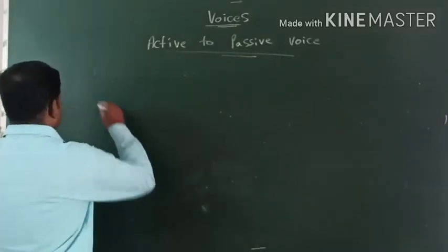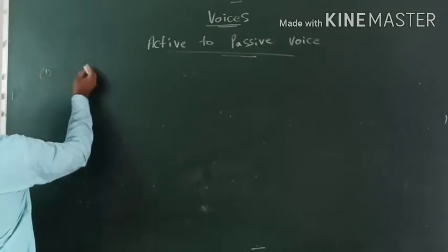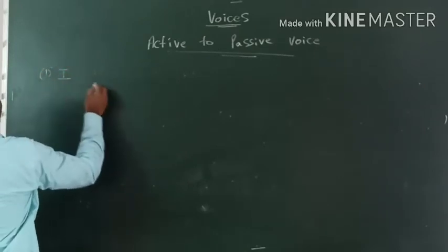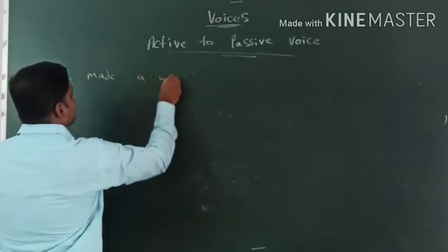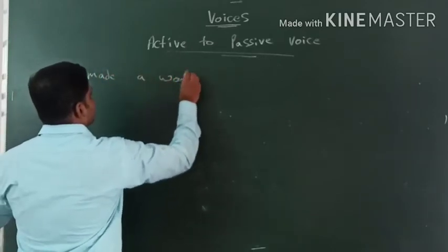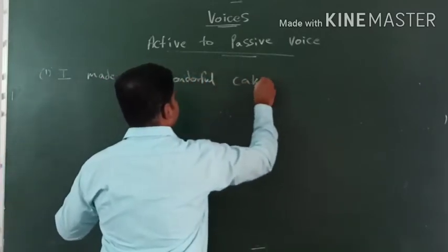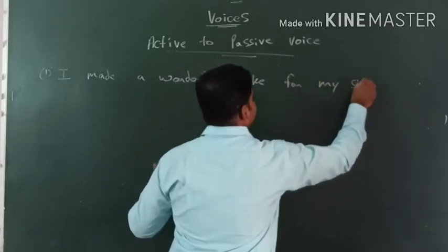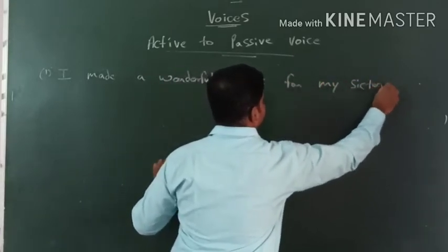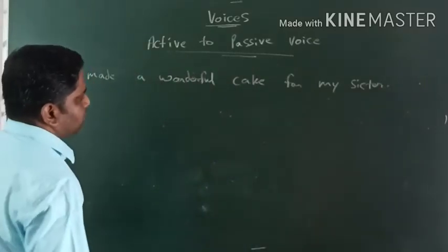So let's check out. I made a wonderful cake for my sister.